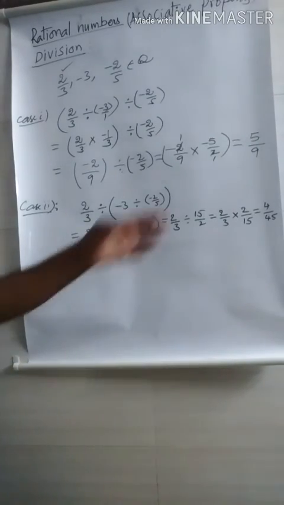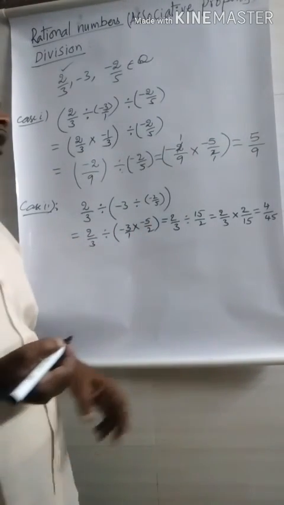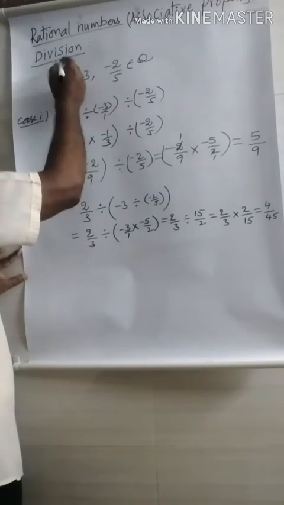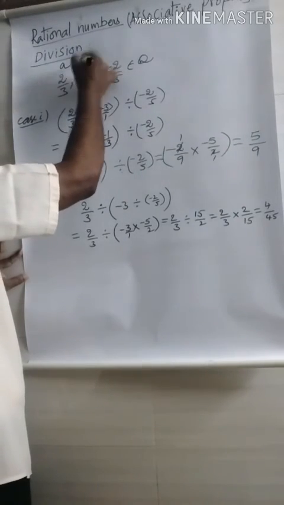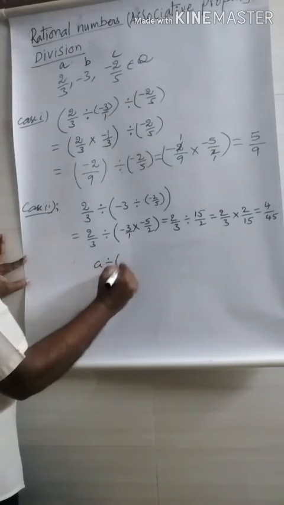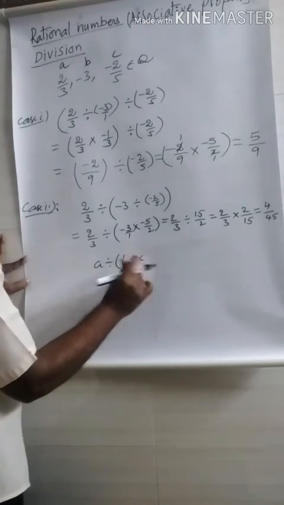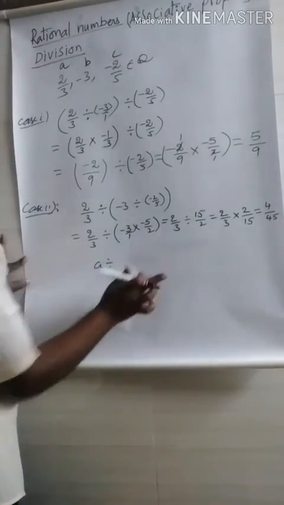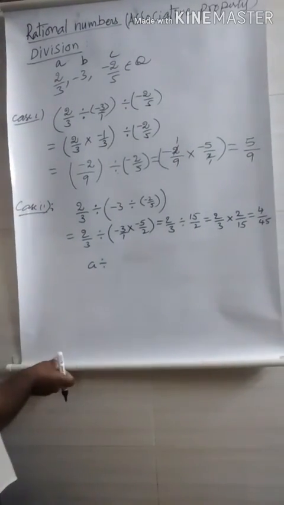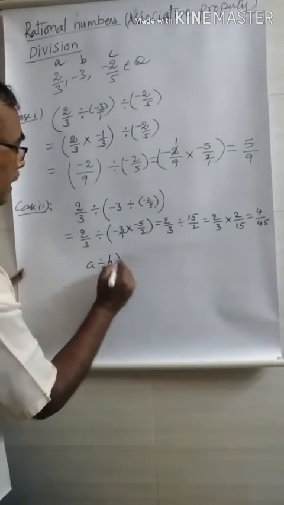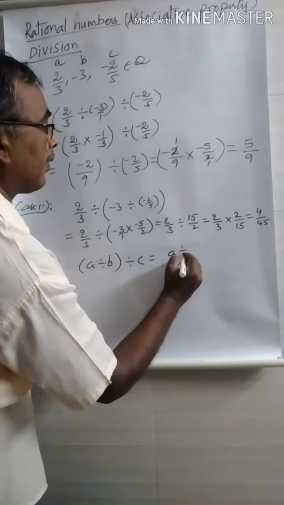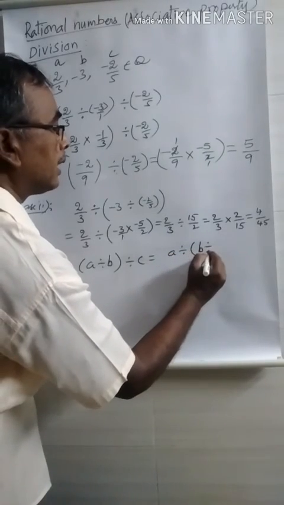In case 1, what did we get? 5/9. In case 2, what did we get? 4/45. That means both are the same? No, they are not the same. This one is A, this one is B, and this one is C. A divided by B divided by C. Here (A divided by B) divided by C is compared with A divided by (B divided by C).